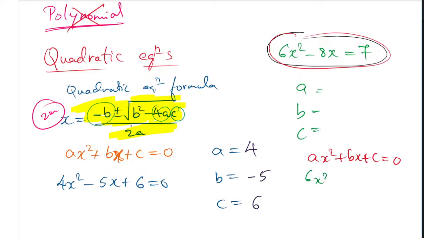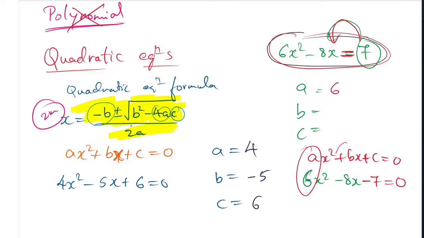So 6x square we write down as it is. Bx, that is minus 8x, we write down as it is. But this 7 must be taken to the other side because the equal to sign is here. When you take the 7 to the other side, it becomes minus 7, and that side becomes 0. So the a value is 6, the b value is minus 8 and the c value is minus 7. Very good, those are the answers. The c value is minus 7, and this is the way you get it.